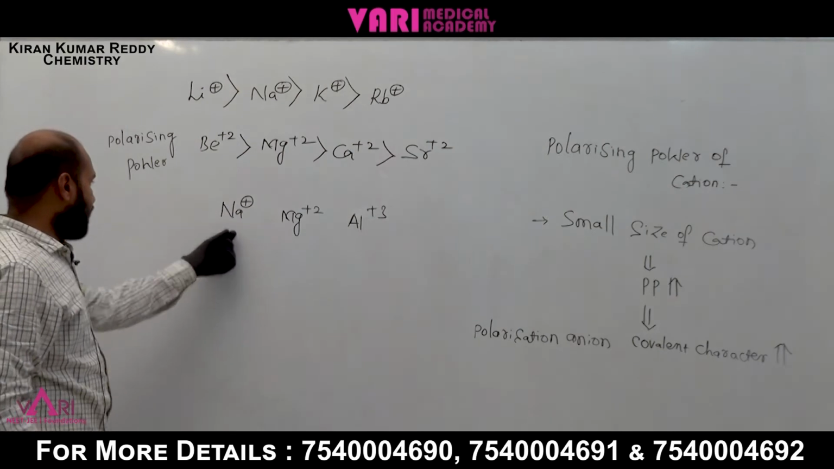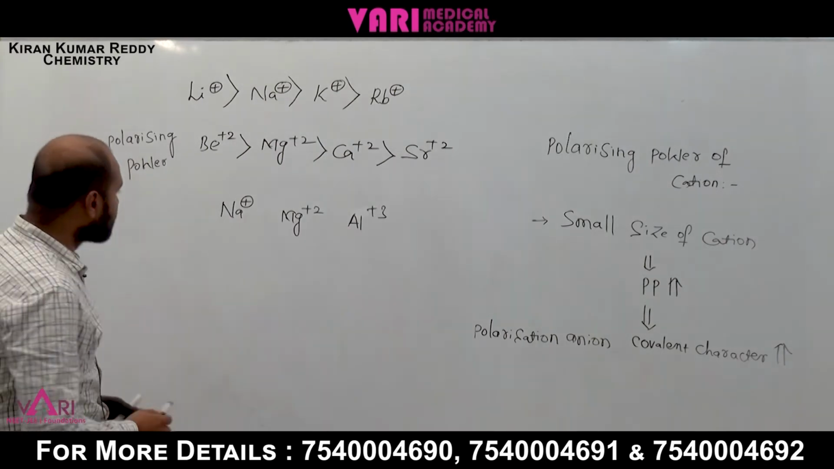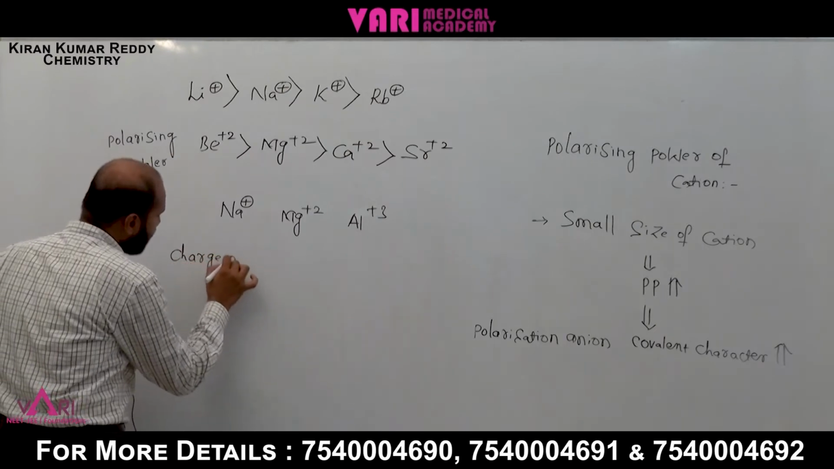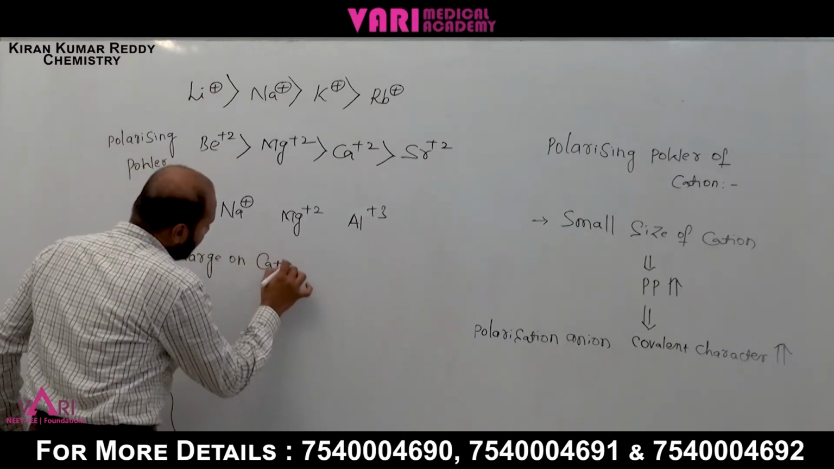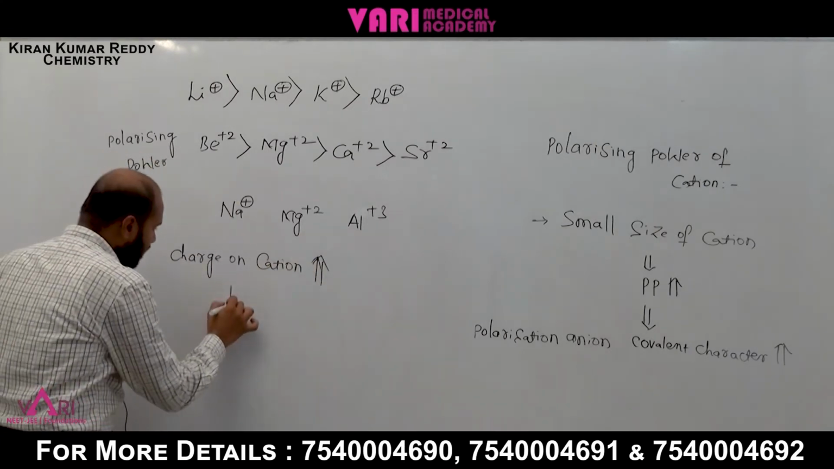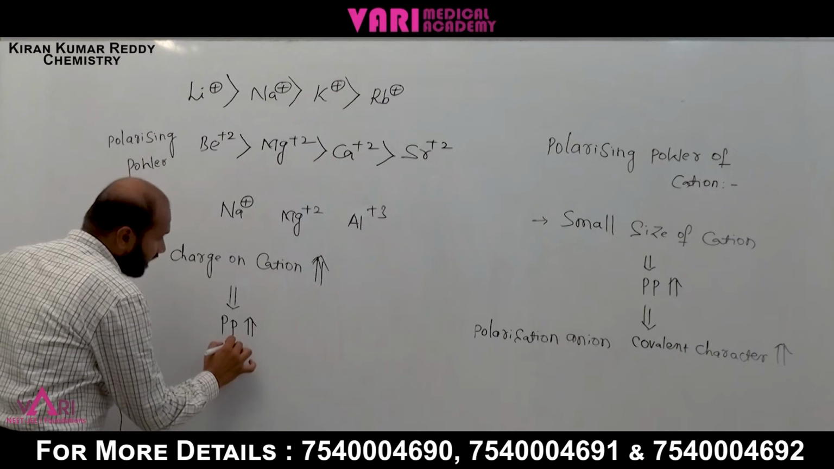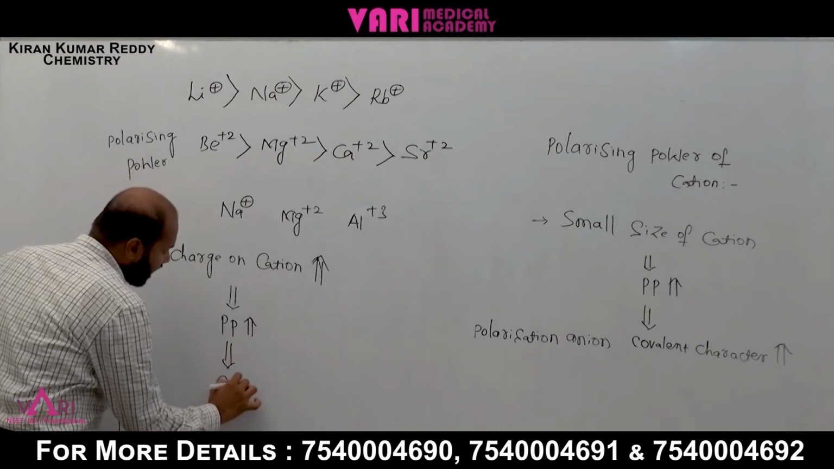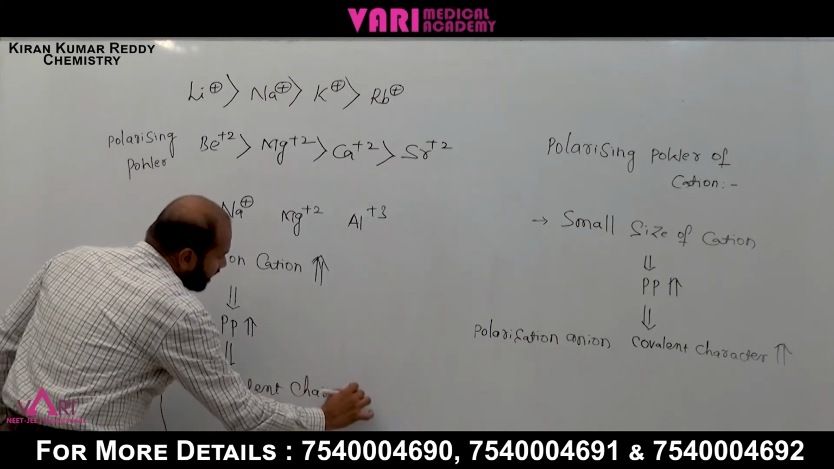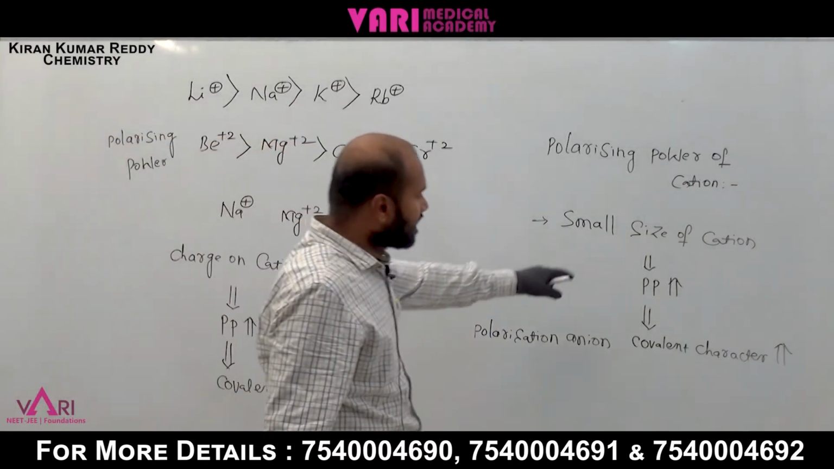Here is Na plus, a +1 charge. Here is +2 charge. Here is +3 charge. The charge on the cation increases. What is happening? Polarizing power increases. When polarizing power increases, covalent character increases. The first point I am discussing is small size of cation.